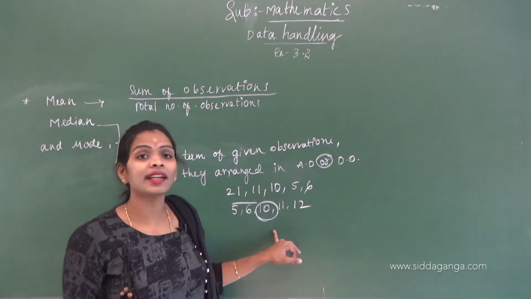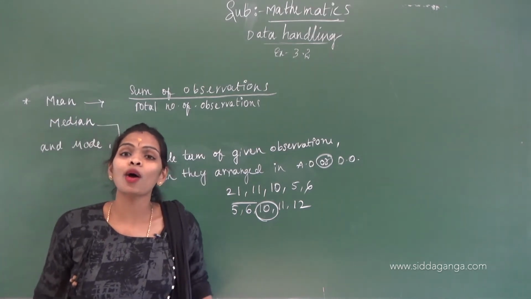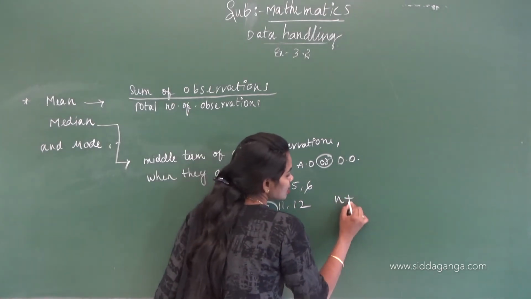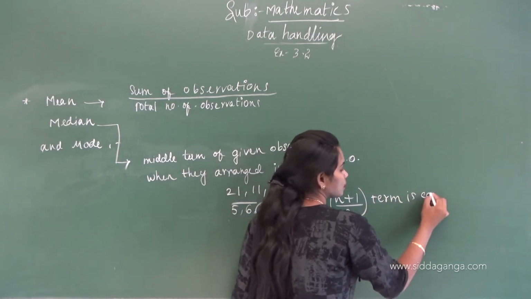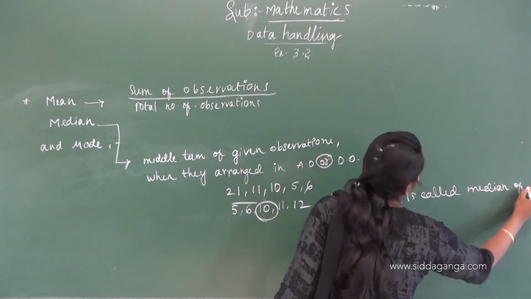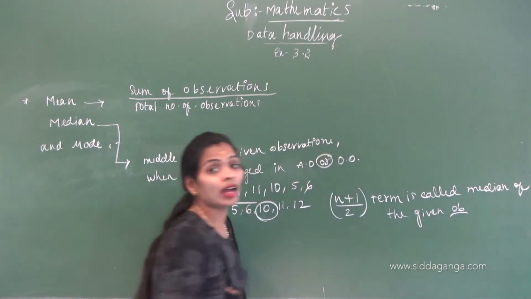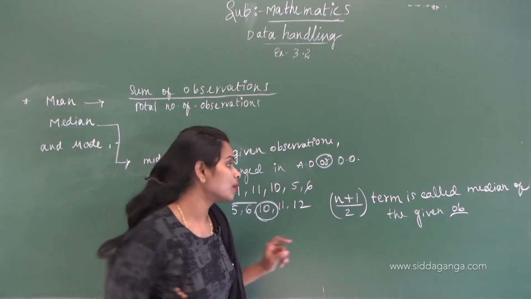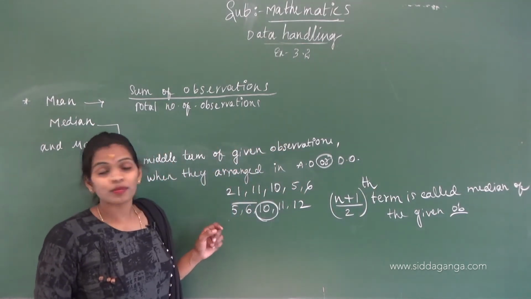That's why we can easily tell. If there are more numbers, like 101, 105, how can we do it? That's why there is one formula, n plus 1 by 2. The n plus 1 by 2th term is called the median of the given observations.